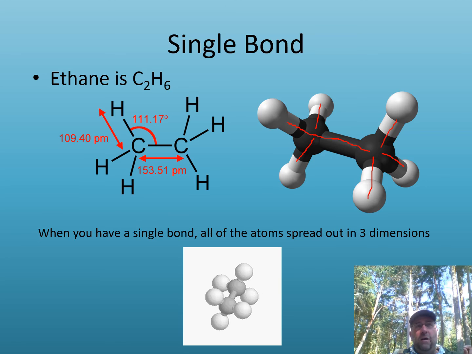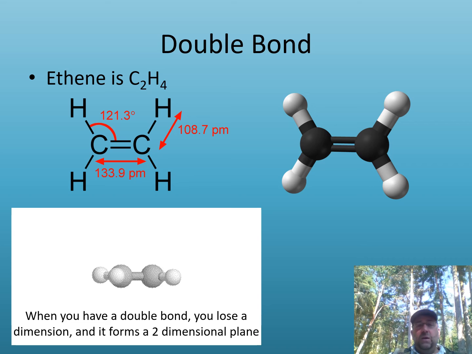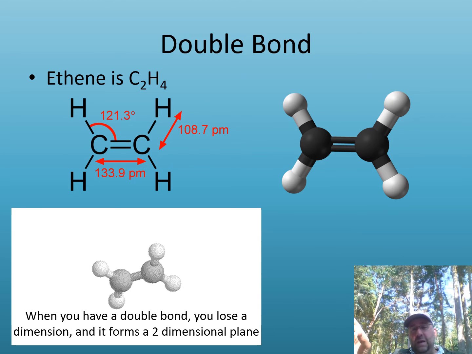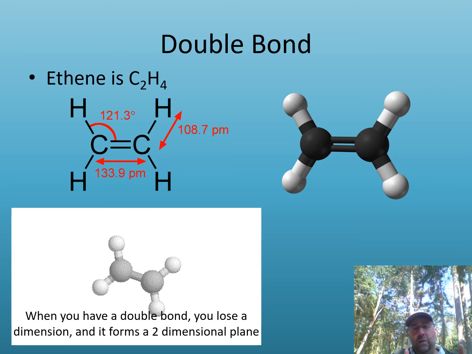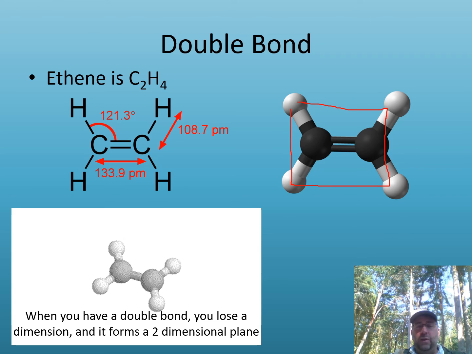However, when you begin to have multiple bonds, when you have multiple bonding pairs, the shape will begin to flatten. And for every double bond you make, you remove a dimension in space. So everything with single bonds is going to be 3-dimensional. However, if you have double bonds, you've lost a dimension. You've used up one of the electrons that could be sticking out in space, and you've added it to the plane. And so a double bond like ethene, which is C2H6, ends up creating this flat shape like this, or what we call a 2-dimensional plane. And this rotating image shows you what that plane looks like.